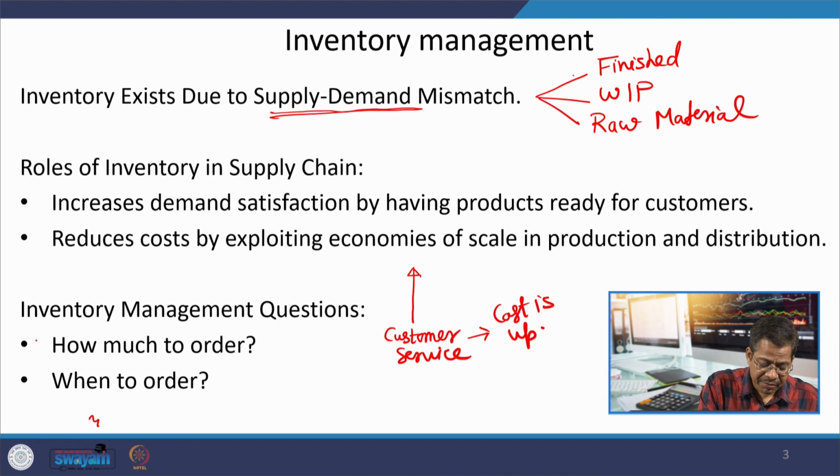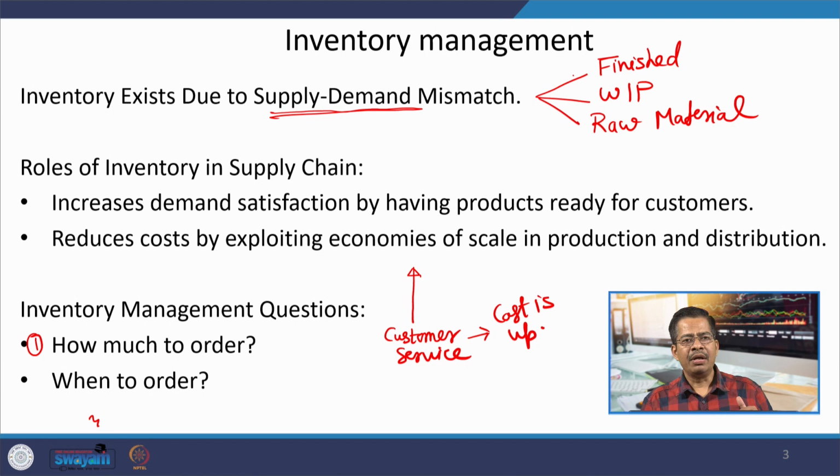The question number 1, how much to order? You are going for repeat and repeat orders. There may be some scenarios where you are going only for a single order also. But if I consider a business which is a regular business, you have to order, let us say, every month or every fortnight, every week, maybe whatever frequency you have. So, how much to order? What should be the order quantity? Q.